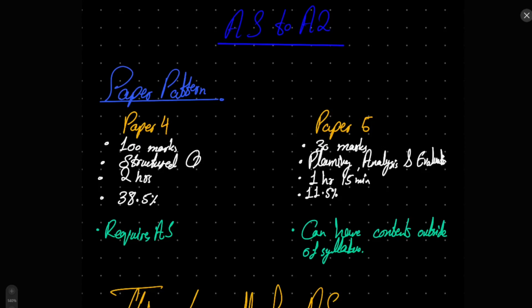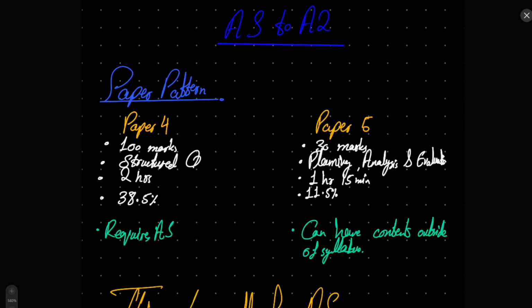As you already know, the May-June session has ended and many of you are on their way to continue with A2, right? And the transition between AS and A2 seems overwhelming. It seems as if A2 is going to be incredibly difficult, but in reality A2 is actually not difficult at all. The reasoning why I say this is that most of A2 is AS, with bonus syllabus added to it.